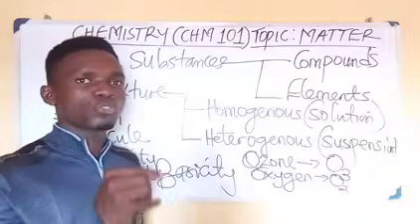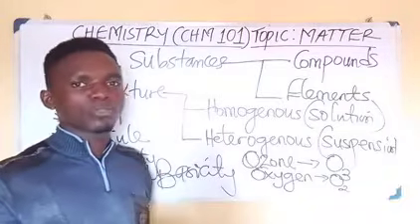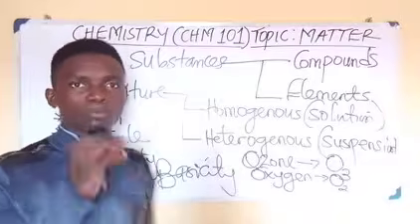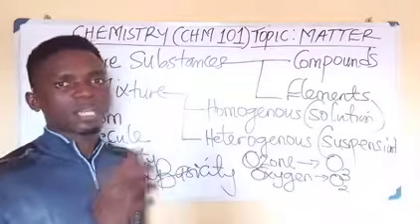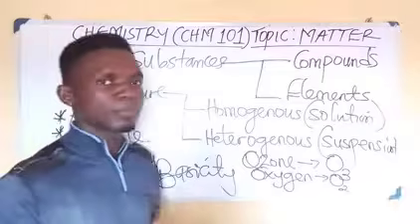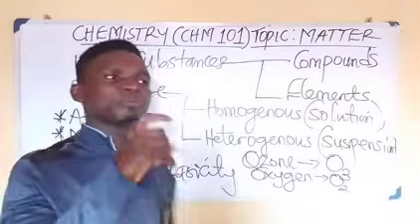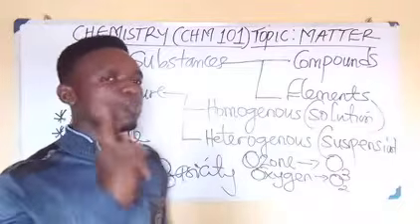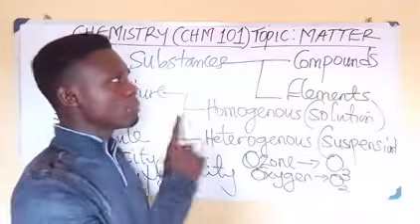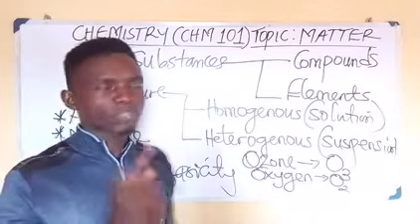So the method used to separate compounds is called chemical method. Take note of that.